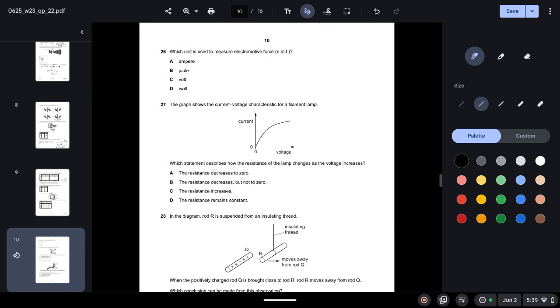26. Which unit is used to measure electromotive force? So we know that EMF is measured in volts.